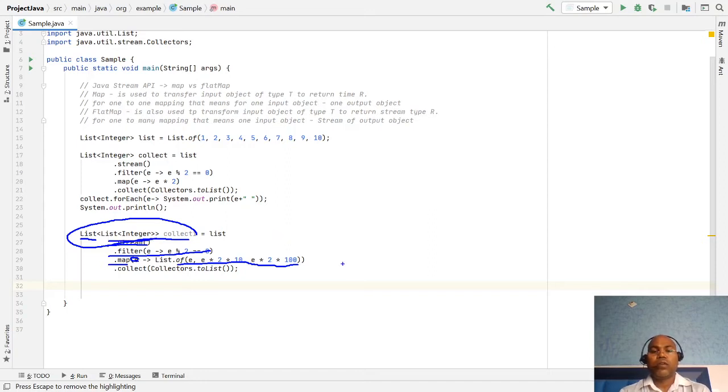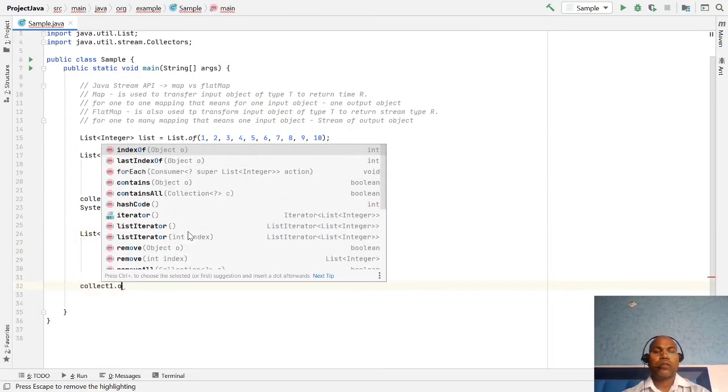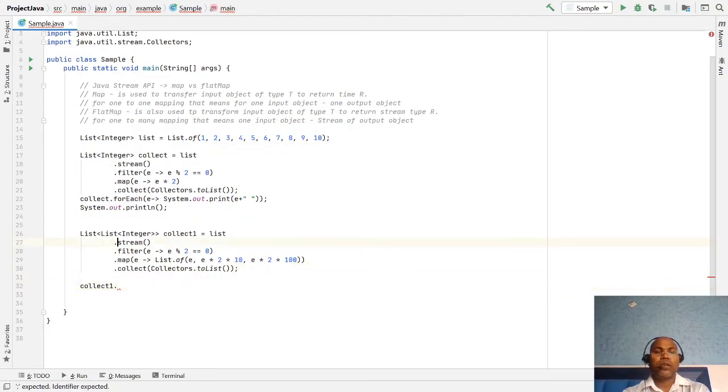But if you are just printing them, similarly I have written collect.